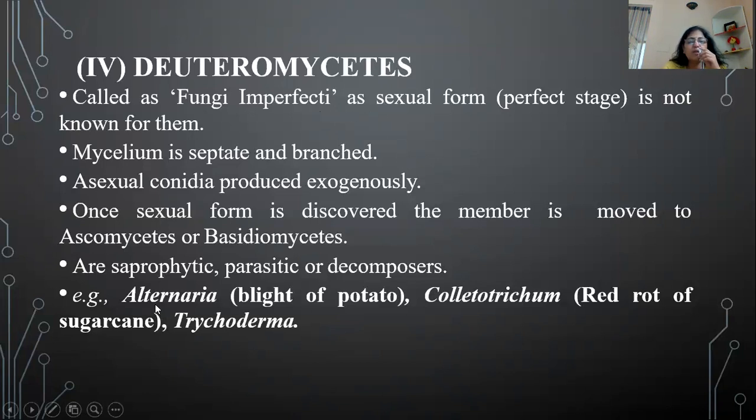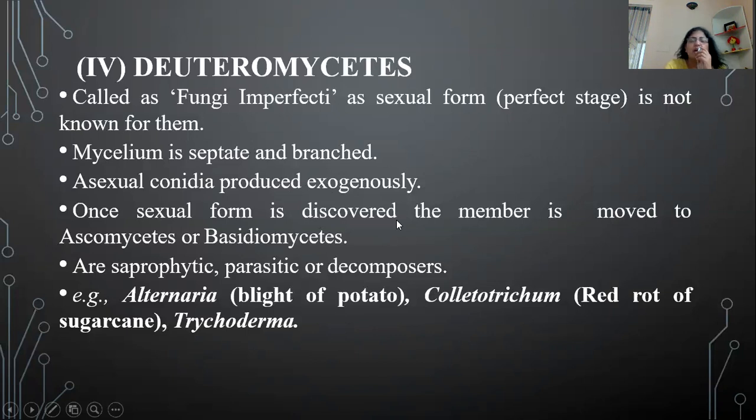For example, Alternaria, Colletotrichum, Trichoderma are fungi which have been studied and found to reproduce by asexual reproduction only, by asexual conidia. They produce conidia by the exogenous method, but sexual reproduction is not discovered.